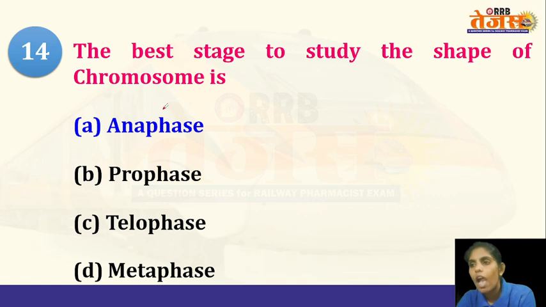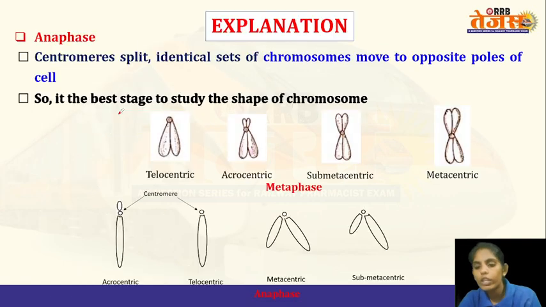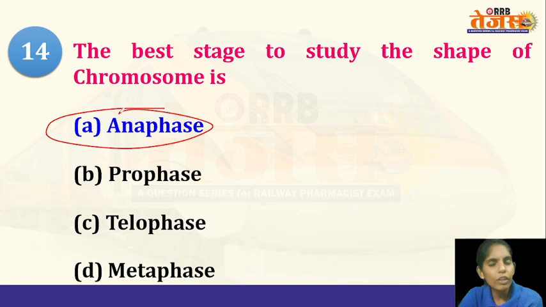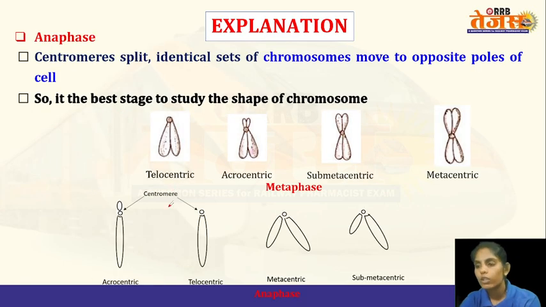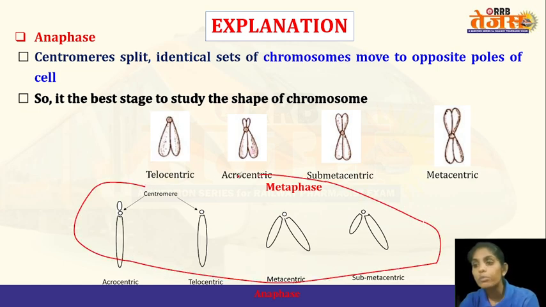The answer is anaphase. Okay, generally in metaphase, the morphology of the chromosomes can be studied very clearly. But particularly the shape of the chromosome can be studied in anaphase. So the morphology of the chromosomes can be studied in metaphase, whereas the shape, particularly, can be studied in anaphase of mitosis. So here are the different shapes of the chromosomes which can be observed